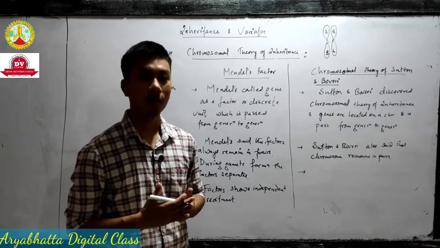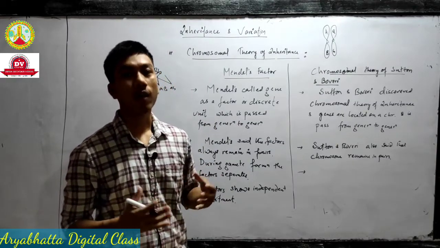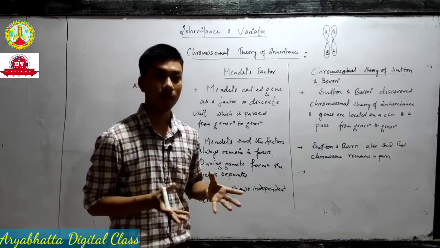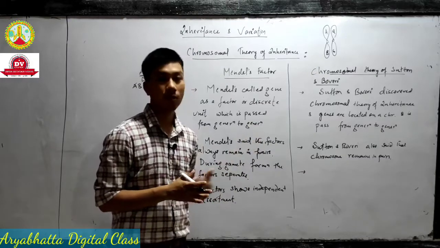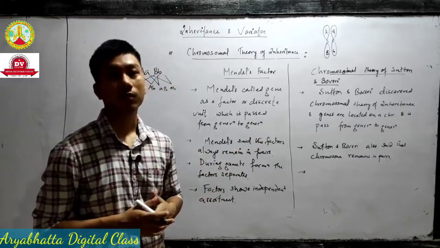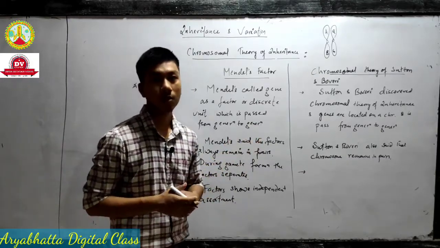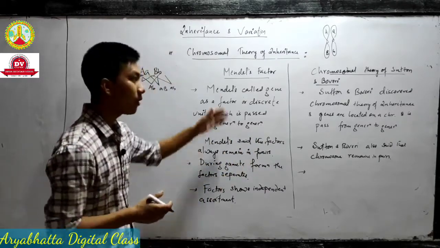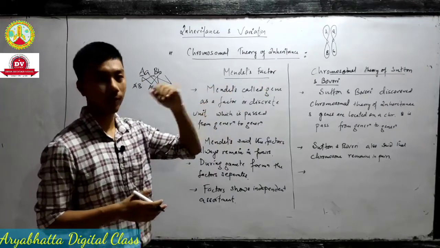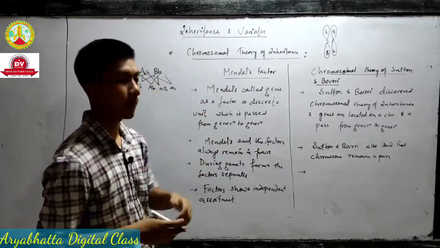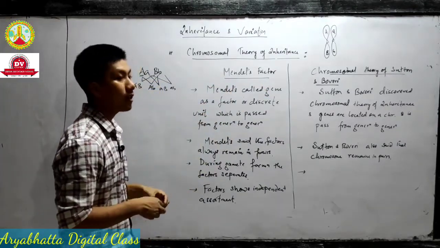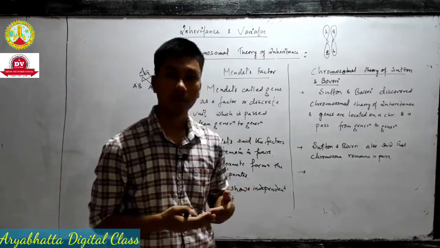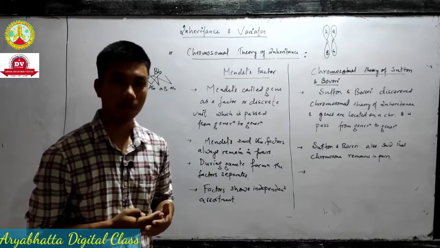Also, at that time all the biologists were busy with Darwin's theory. They were very busy with Darwin's theory at that time. Okay, that is why his work was not recognized. His work was not given much attention at that time. Darwin's theory we will read in the evolution chapter, okay? So Mendel said that there is something, a gene, which is passed from generation to generation.